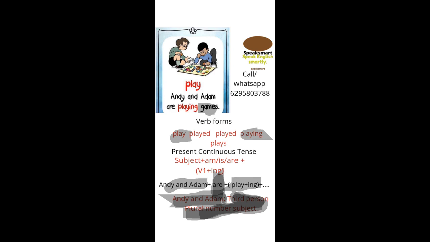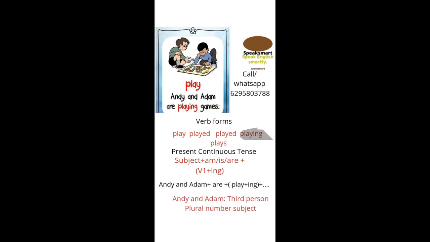So in the picture you can understand Andy and Adam are playing. In the picture you can understand Andy and Adam, two persons. So the subject is plural, and are will be used here for the subject being plural.